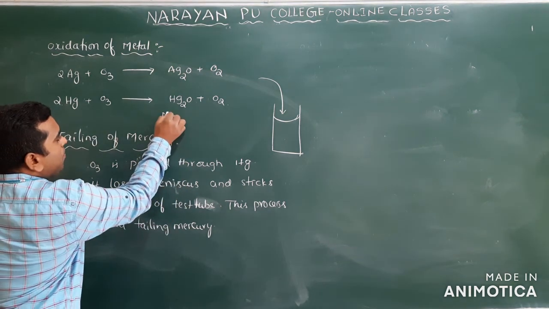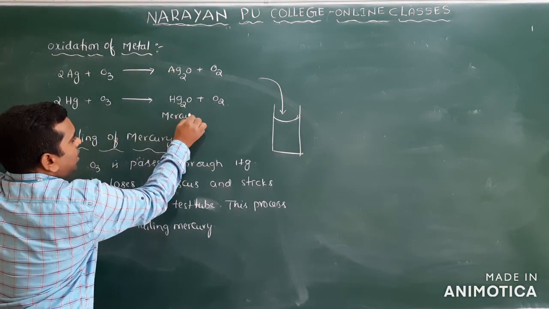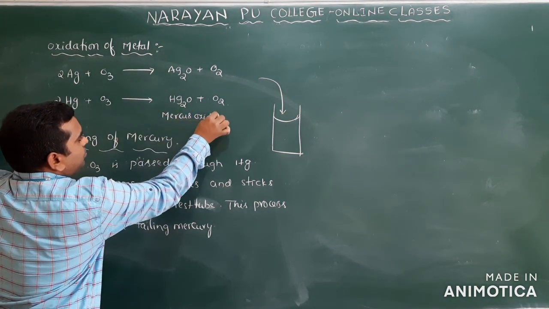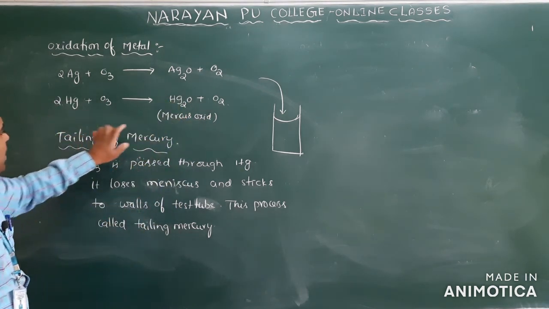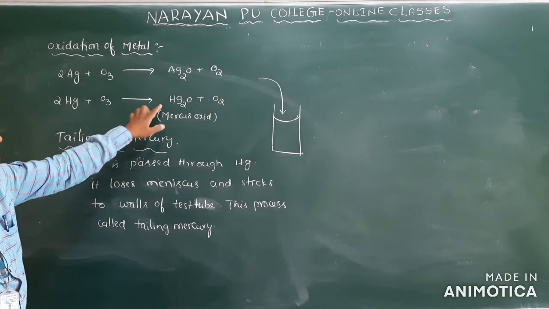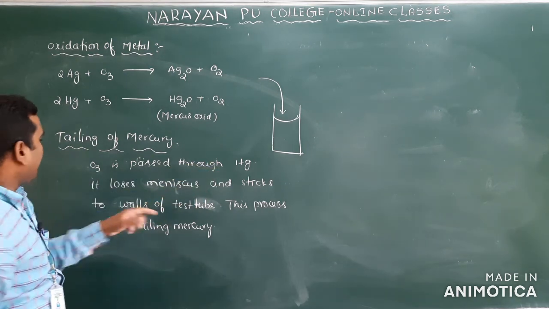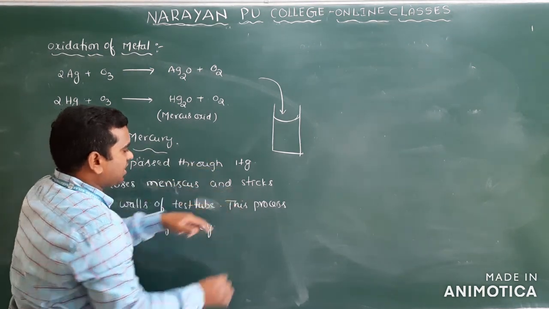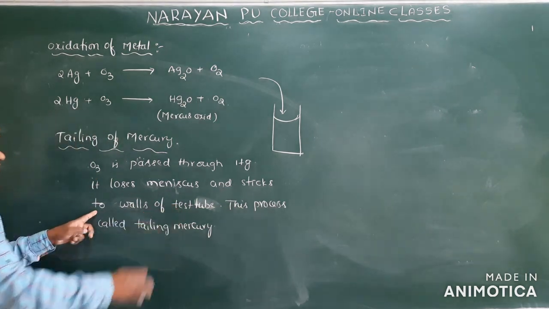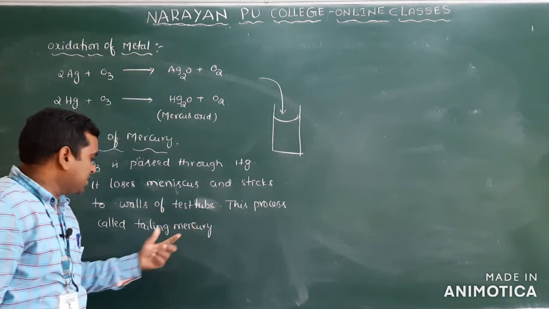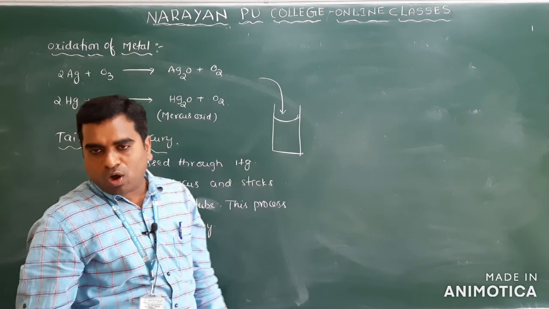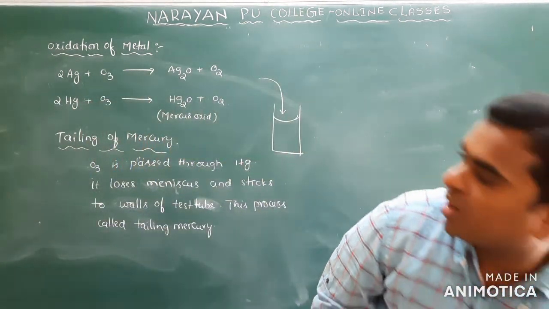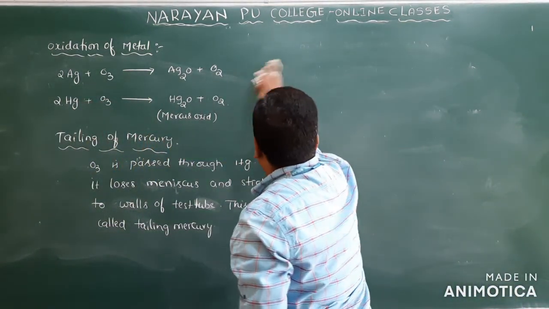This is responsible for tailing of mercury. So when ozone is passed through mercury, it loses its meniscus and starts sticking to the test tube walls, and this process is called tailing of mercury. And this is about the oxidation of metals.